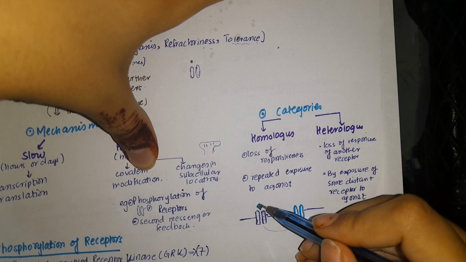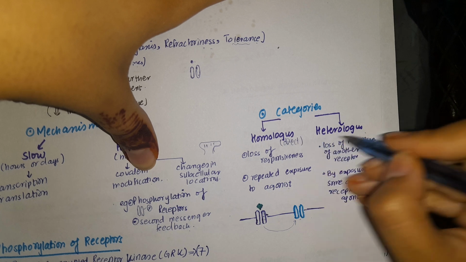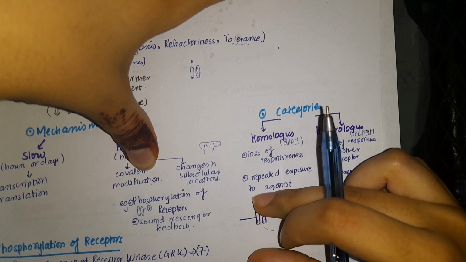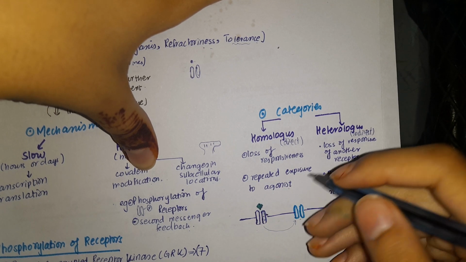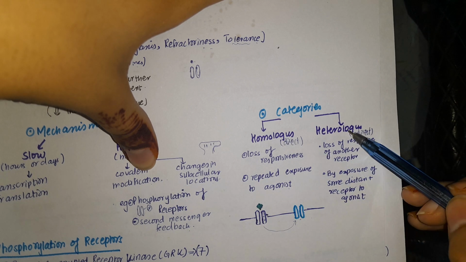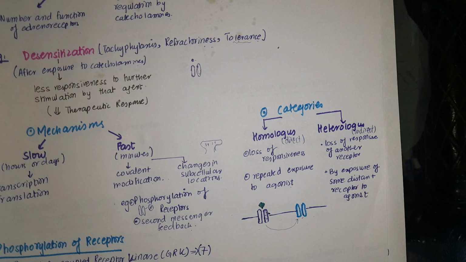Homologous is direct, whereas heterologous is indirect. Another receptor is being desensitized, and that will be responsible for desensitization of some other receptor that is not being repeatedly exposed. So homologous direct, heterologous indirect type of desensitization or inactivation.